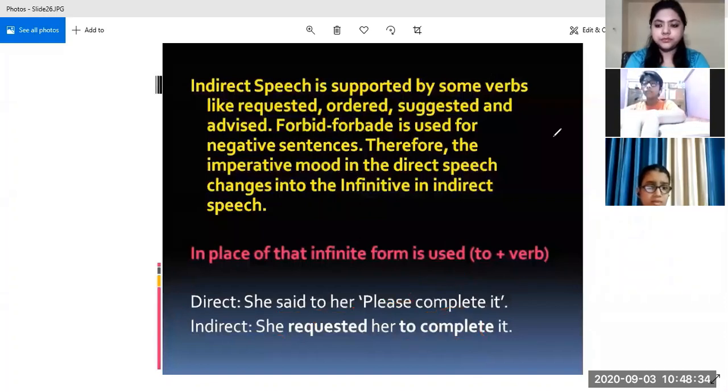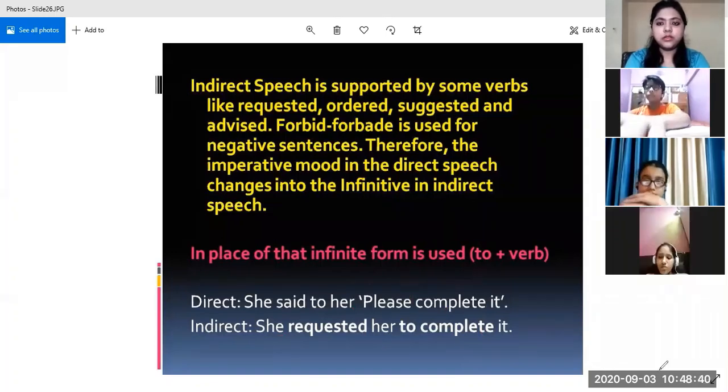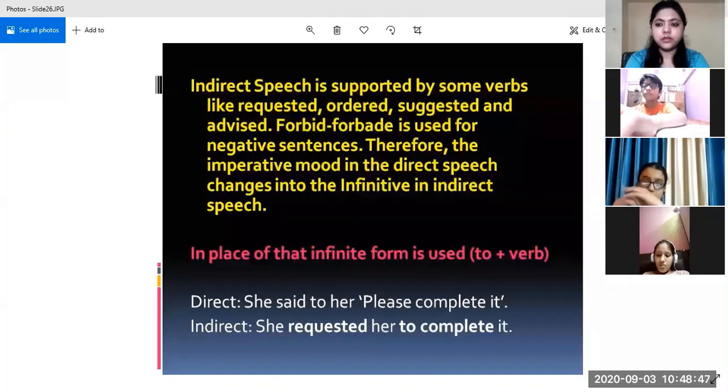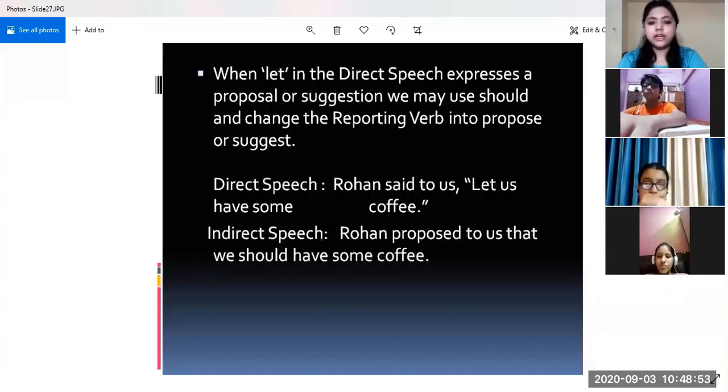All right, let us move on. Now there comes a word "let". Now "let" can have three different meanings. "Let" can express three different things. What are they? Let us look.